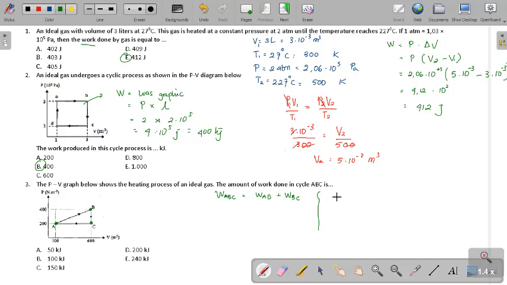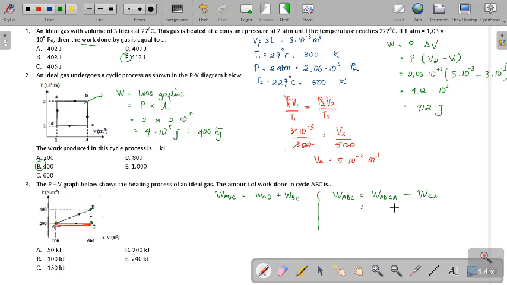Okay, you can use work ABC equals work of ABCA, all the processes, minus the part that is not included, which is C to A. So we use work of ABCA minus work of CA.